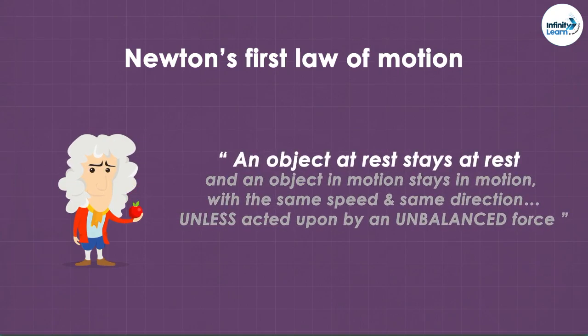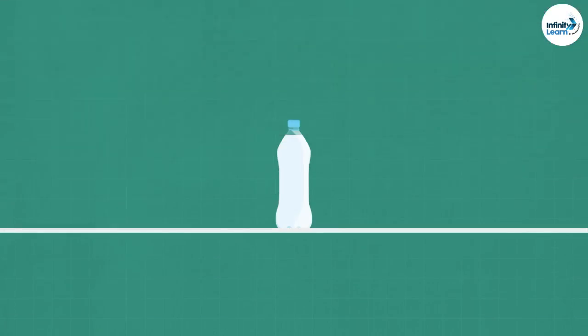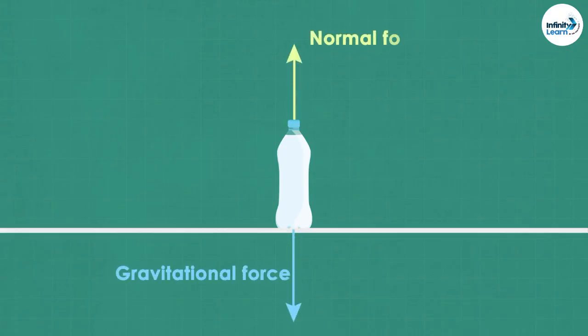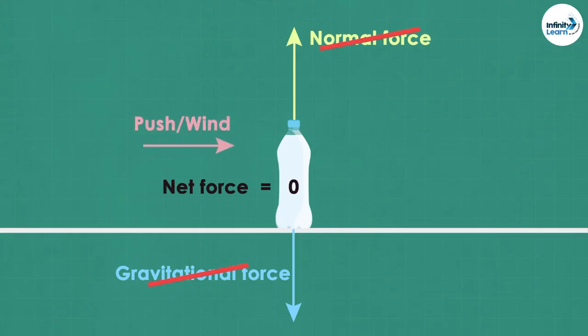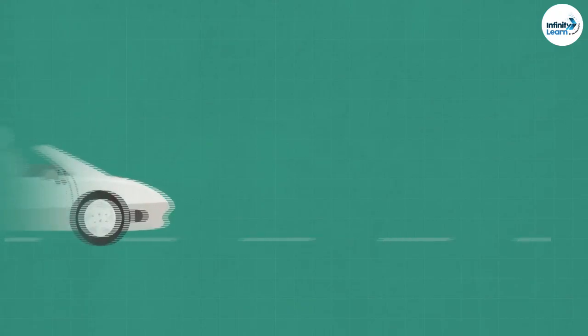The "continues to stay at rest" part is pretty easy to think of. Let's say you have a bottle of water kept on a table. There is the force of gravity pulling it down, and there is a normal force pushing it up. As these forces balance each other out, the net force is zero. Now, unless there is some unbalanced force like a push or wind acting on this bottle, it will continue to remain at rest.